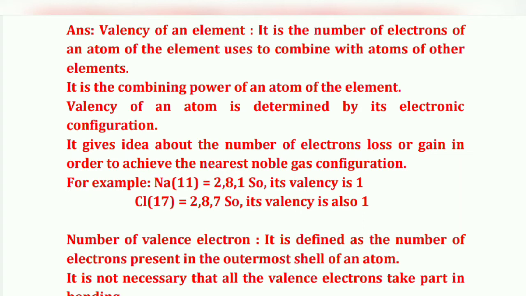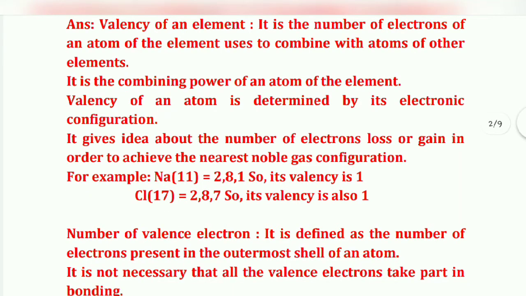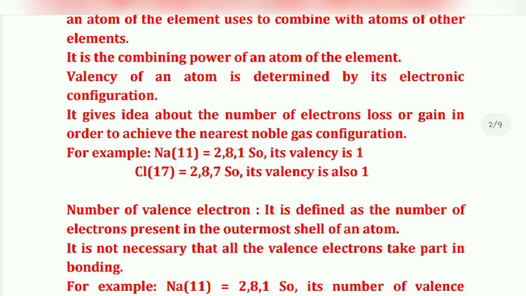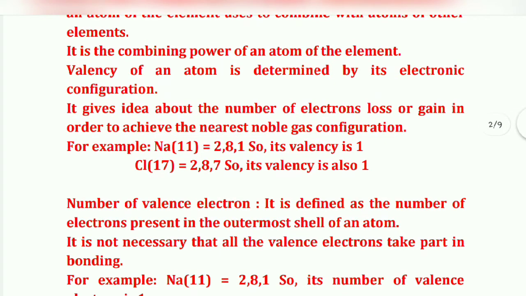gas configuration. For example, Na, that is 11, and is equal to 2, 8 and 1. So its valency is 1. Then Cl, that is 17, 2, 8, 7. So its valency is also 1.